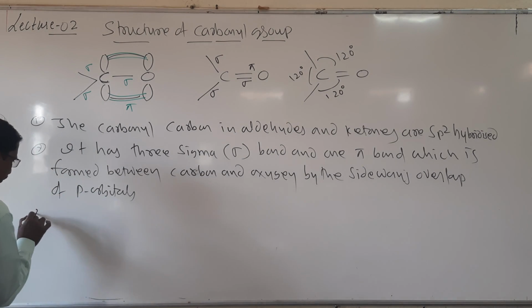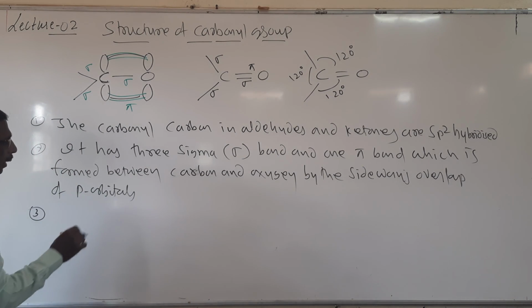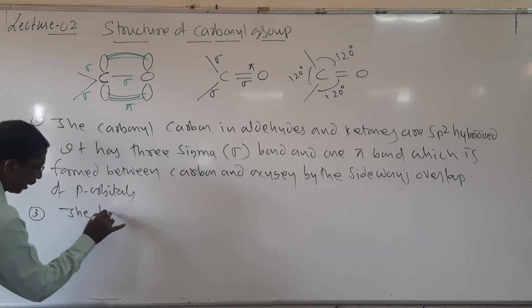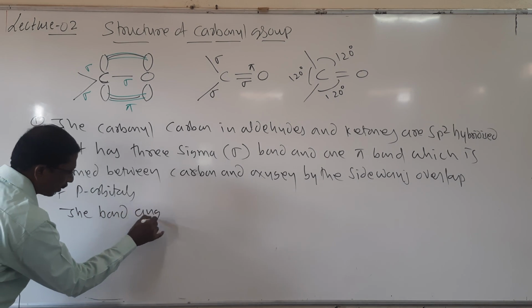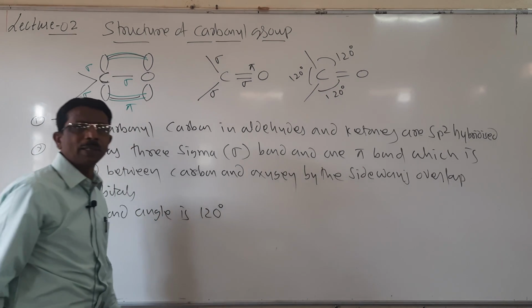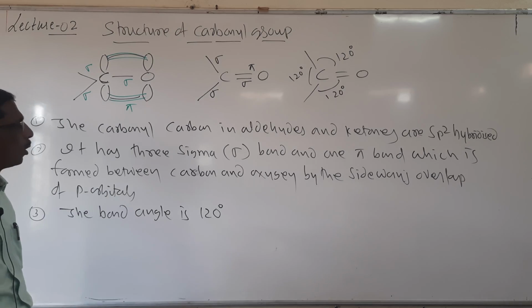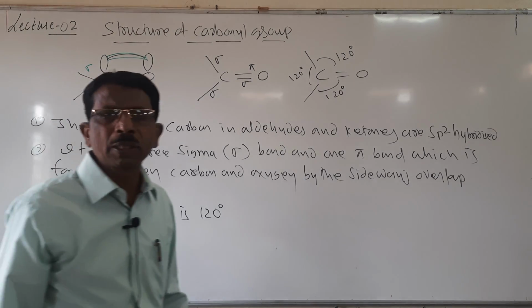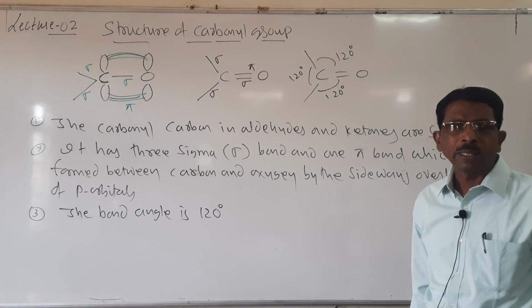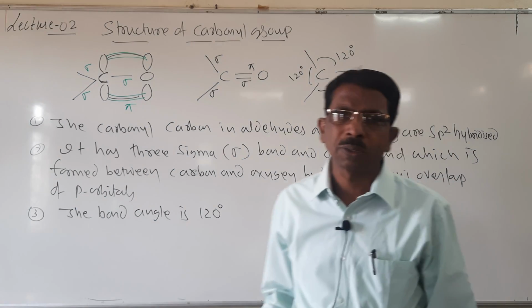Then students, the third point is the bond angle is 120 degree. This much is enough for writing the structure of a carbonyl group in case of aldehydes and ketones.